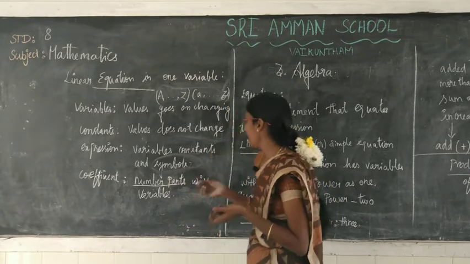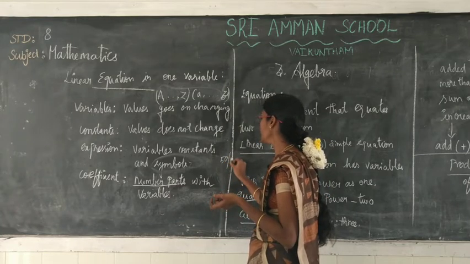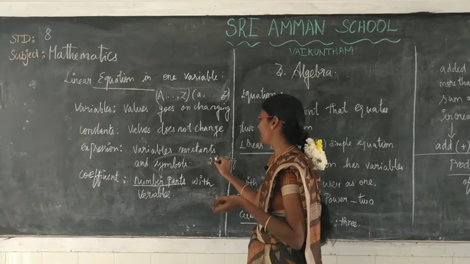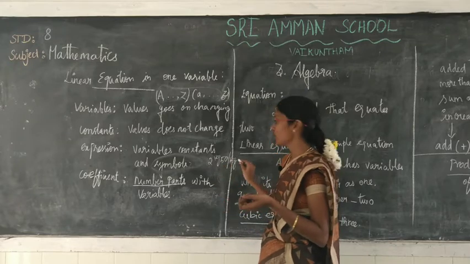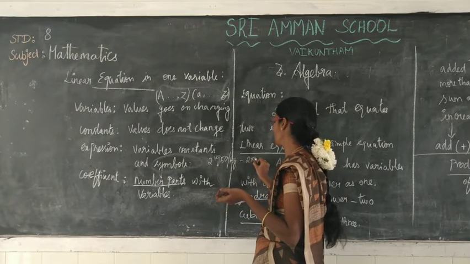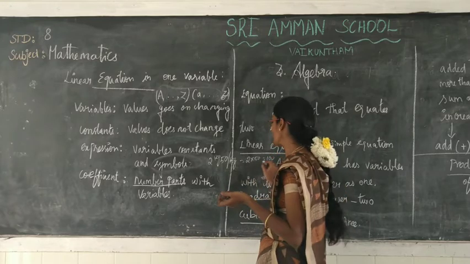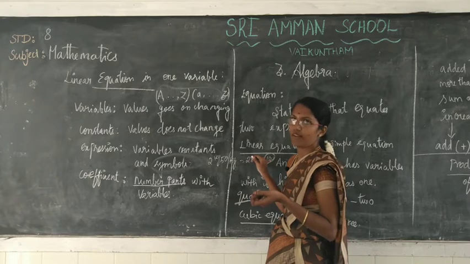She says the apple cost is 50 rupees per kg. She asks you to buy 2 kg apple. What is the price? 2 into 50, that is 100. So this 100 is a constant value.